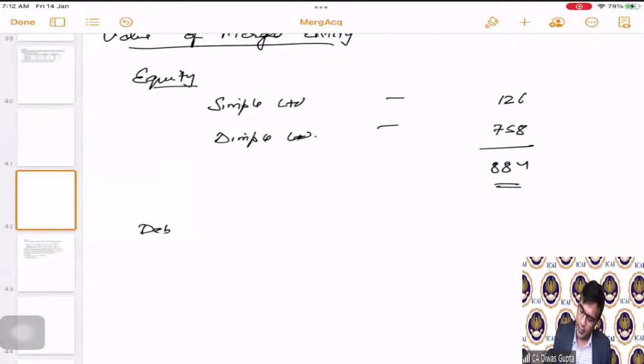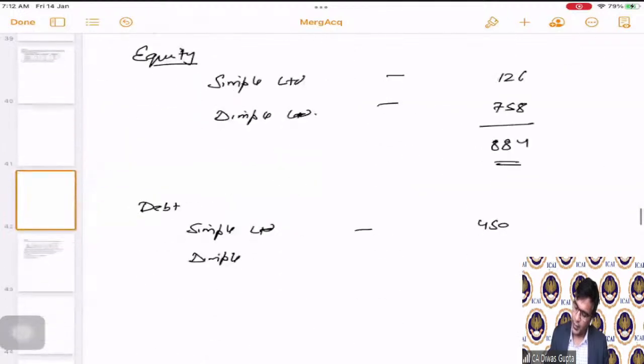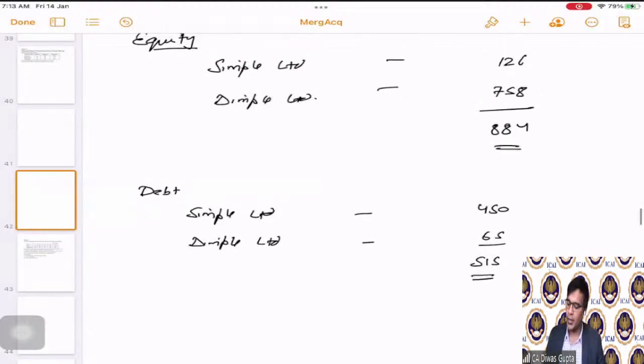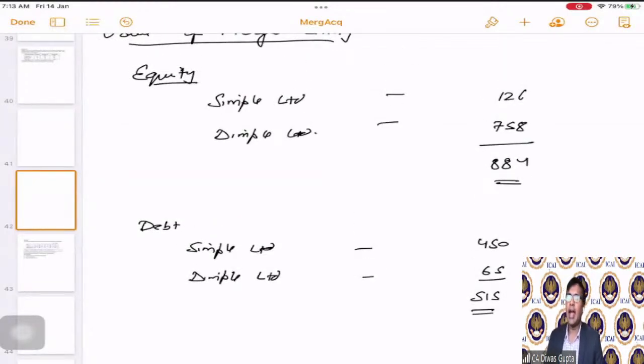And debt, Simple Limited is 450 and Dimple Limited is 65. Correct? Dimple Limited is 65. 515. So this is what the expected value of debt and equity separately is. This is what the question had asked us to calculate.